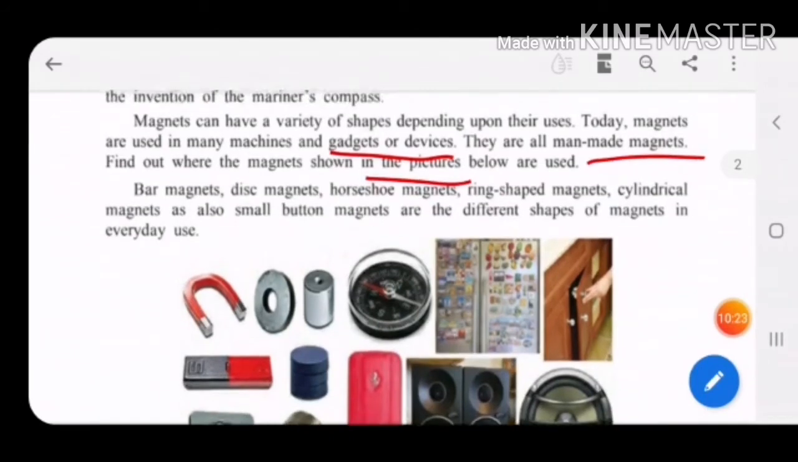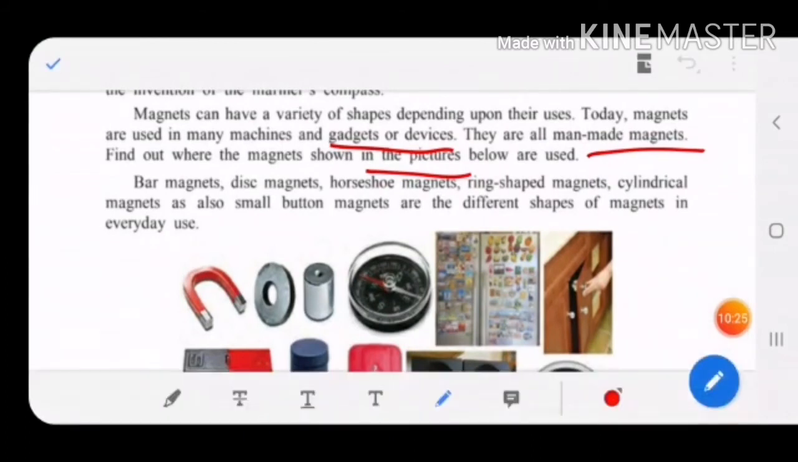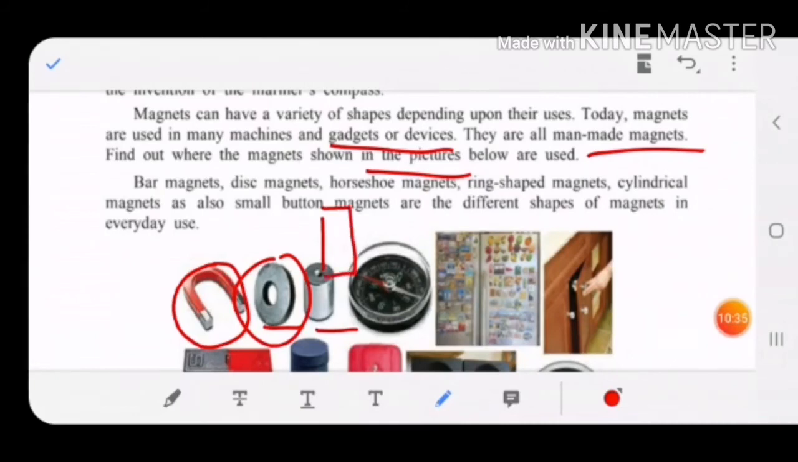They are used in our everyday use, children. See here, this one is a horseshoe magnet, this one is a disc magnet, also you can call it a button magnet. It looks like a button, so you can call it a button magnet. This one is shaped like a cylinder, so it is a cylindrical shape. This is a mariner's compass. Different varieties of magnets are used in everyday use, children.